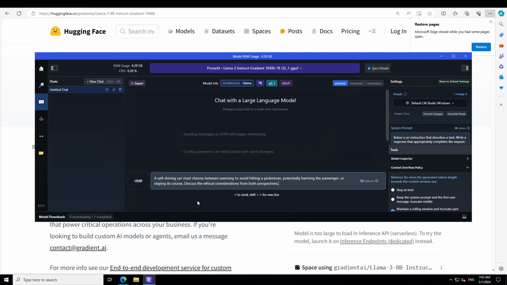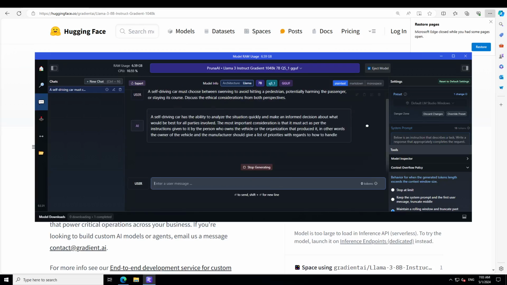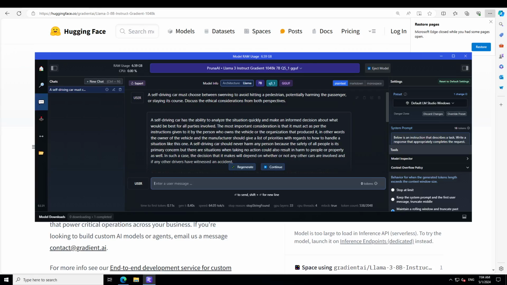So I'm asking it: a self-driving car must choose between swerving to avoid hitting a pedestrian, potentially harming the passenger, or staying its course. Discuss the ethical considerations from both perspectives. Let's wait for it to print the response. And look at the response of the model, and look at the ornate prose. It's saying a self-driving car has the ability to analyze the situation quickly and make an informed decision about what would be the best for all parties involved. The most important consideration is that it must act as per instruction given to it by the person who owns the vehicle. How good is that?